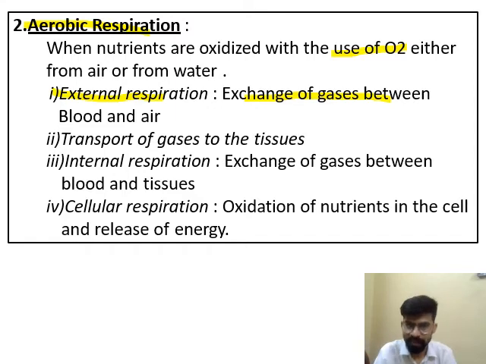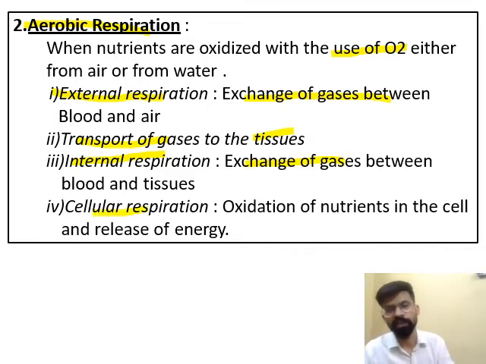Then the gases, oxygen and carbon dioxide, are transported to the tissue or towards the organ, and then this oxygen will be utilized, and this comes under internal respiration. Internal respiration is the exchange of gases between blood and tissue, and at the end this oxygen is used for the oxidation of nutrients. This is known as cellular respiration.